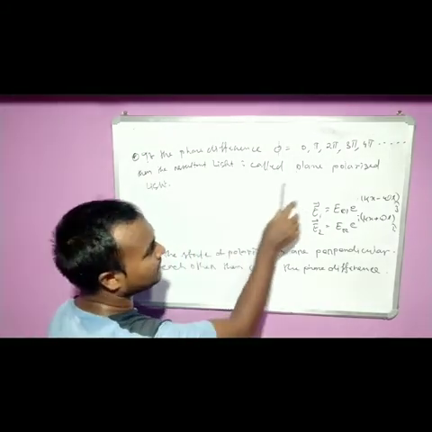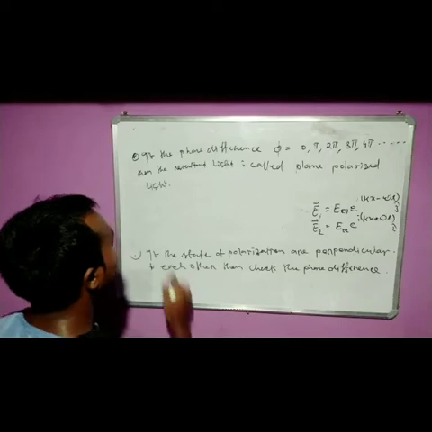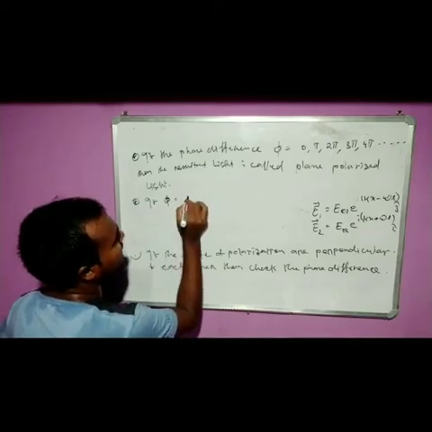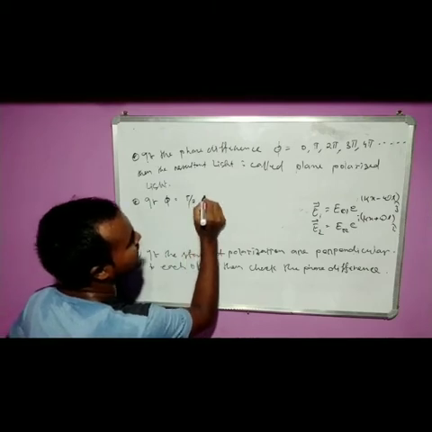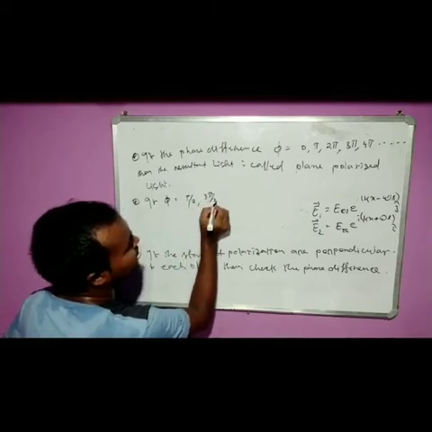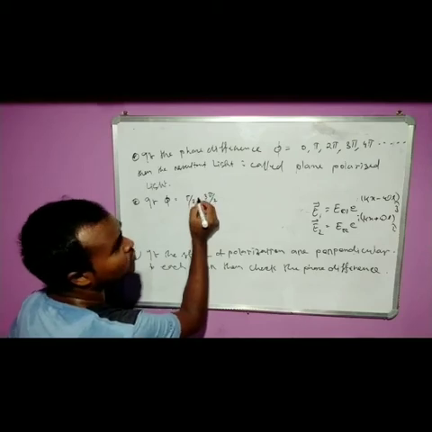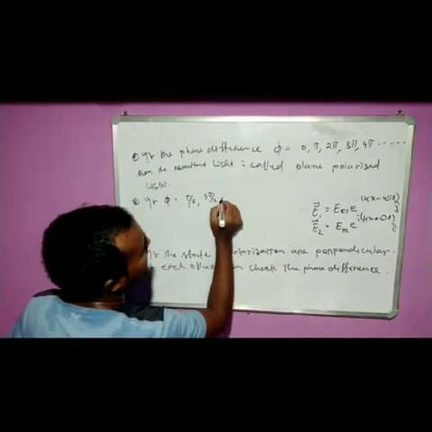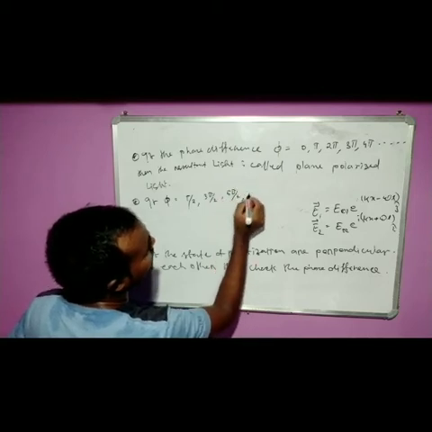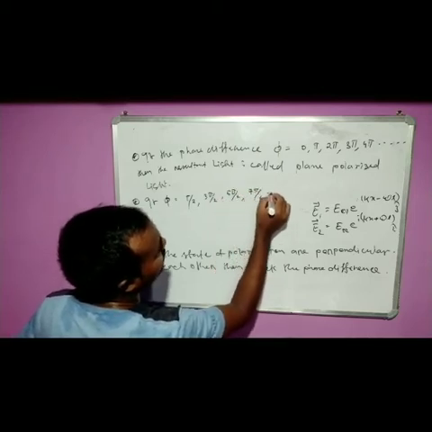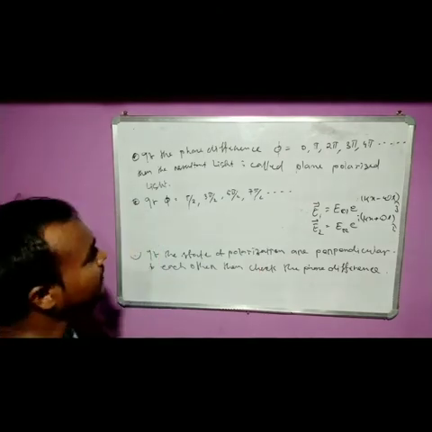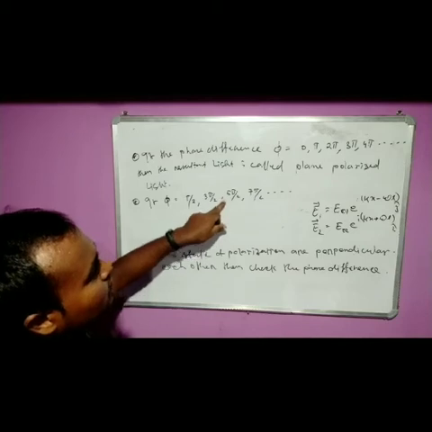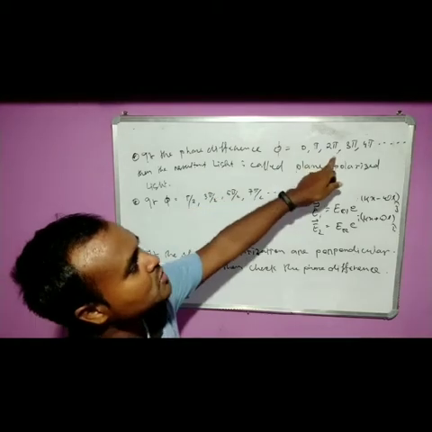Clear? Now if the phase difference we are getting is suppose pi by 2, and 3 pi by 2, I am not taking 2 pi by 2 because that will be pi, so already we have taken, and 5 pi by 2, 7 pi by 2, and so on. I am not taking 4 pi by 2 because it will be 2 pi, which is already taken.